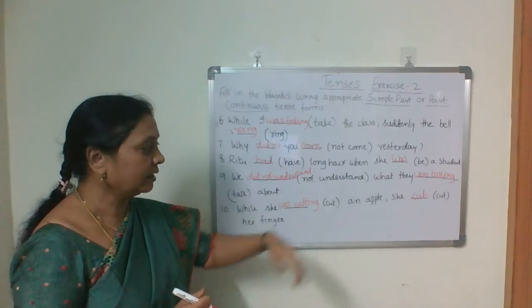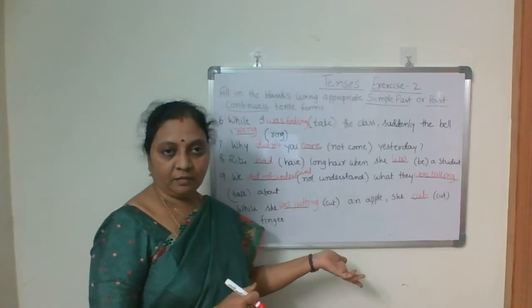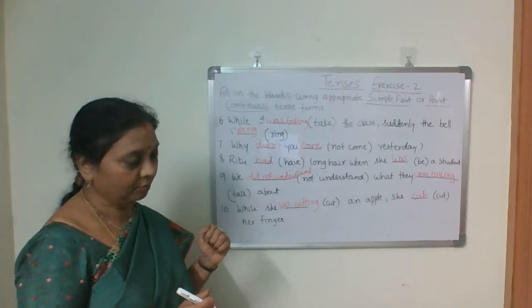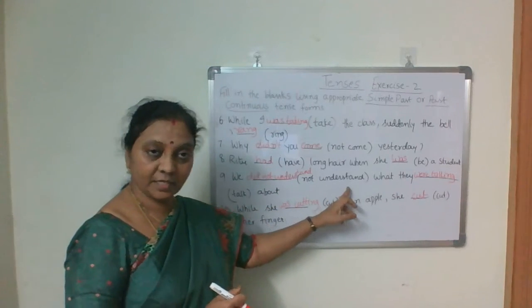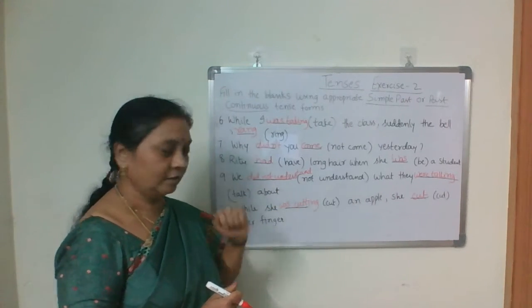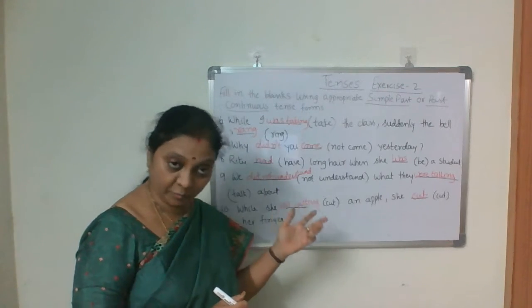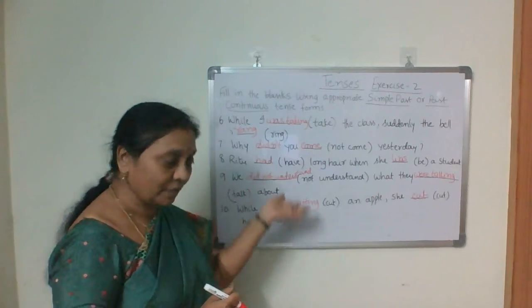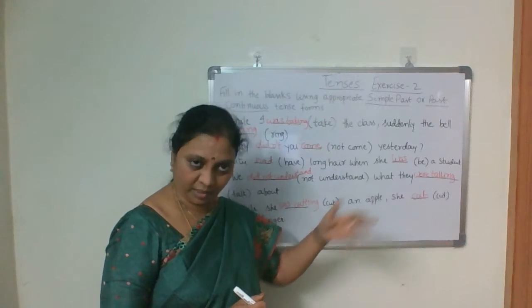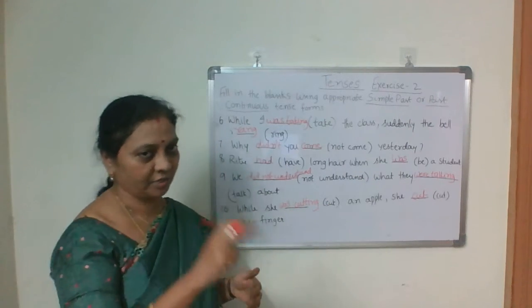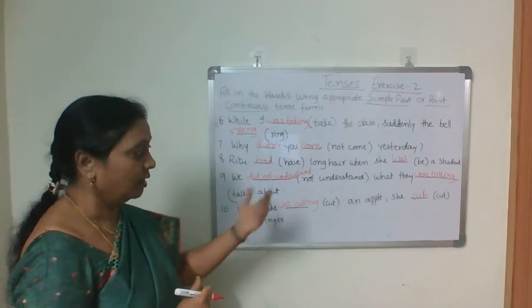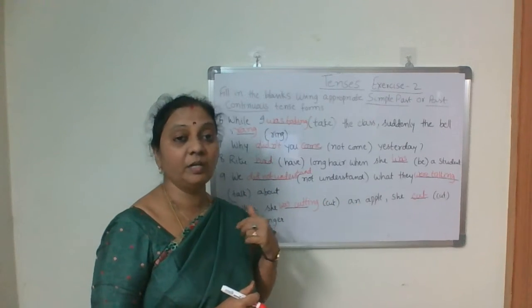We dash not understand what they talk about. Okay, we understand. Again, this is also what's that? Stative verb, not an action word. We did not understand what they were talking. They were talking, that is a continuous action. They were talking among themselves. What they were talking about, we did not understand.